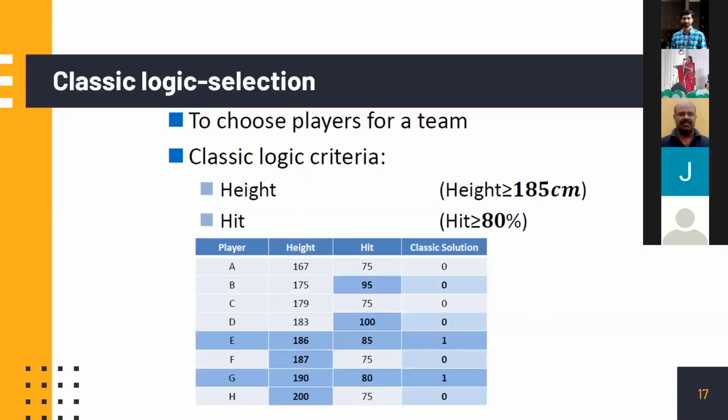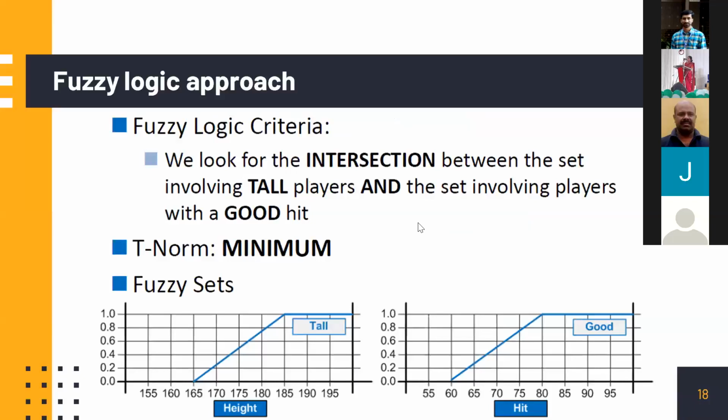But if you put it into a fuzzy set theory approach, then things will be more interesting. For example, look into this. This is a fuzzy set of height. How is the height fuzzy set defined? You start from 165. Anybody below 165 may not be good for basketball, right? So please leave them.